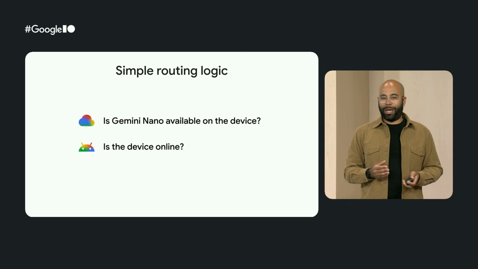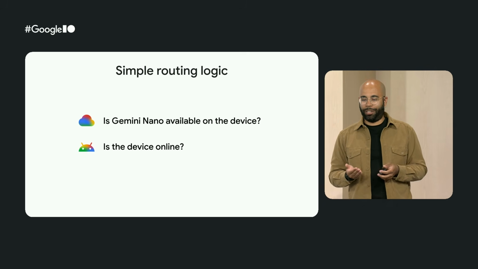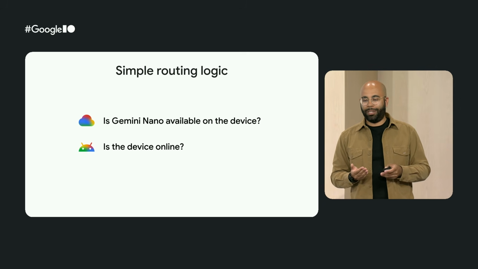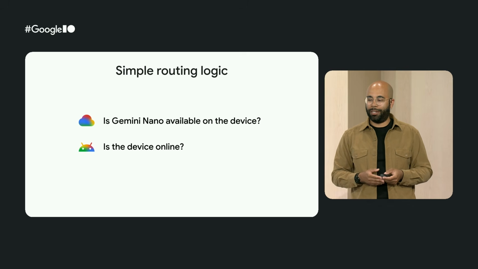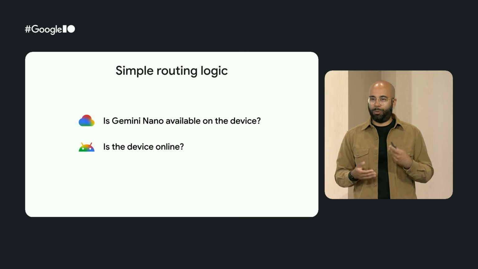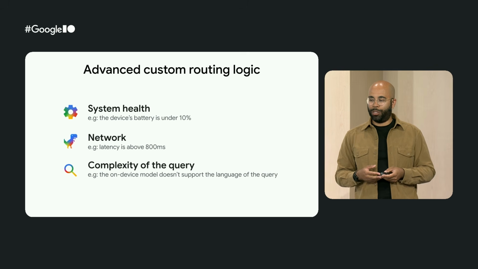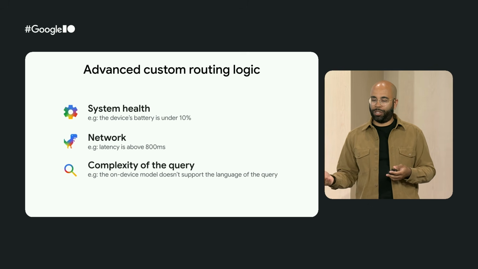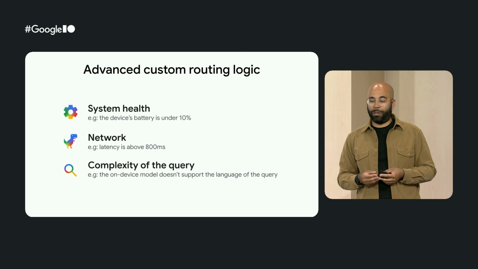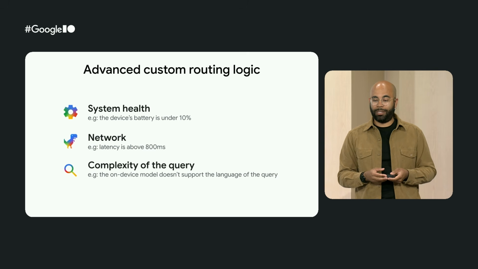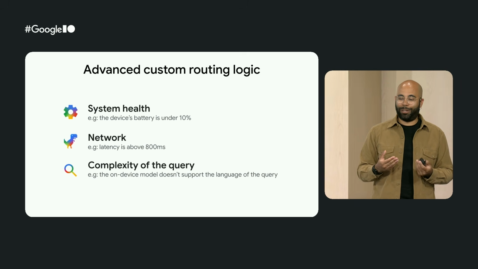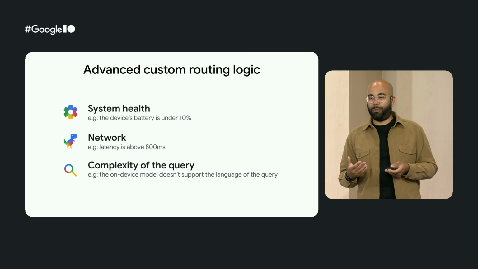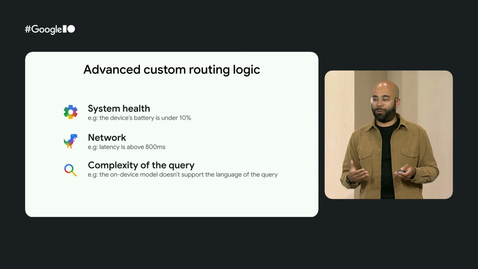We just talked about a very simple routing logic. Here it's basically two criteria: is Gemini Nano available on the device, and is the device online? But sometimes you want to build something a little bit more complex. You can imagine having a pretty advanced custom routing logic. For instance, you can monitor the system health of the device, and you can decide to use a cloud model if, let's say, the CPU is overloaded, or if the battery of the device is below a specific threshold.